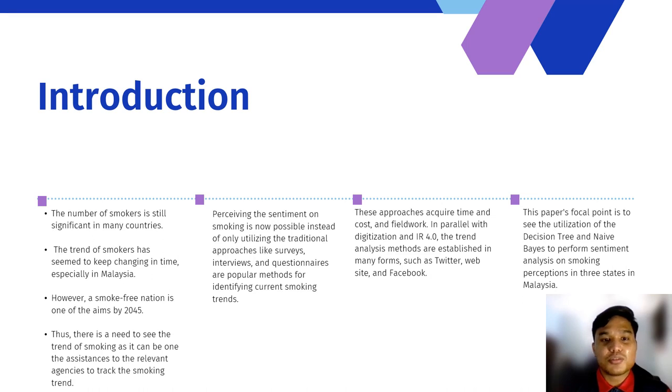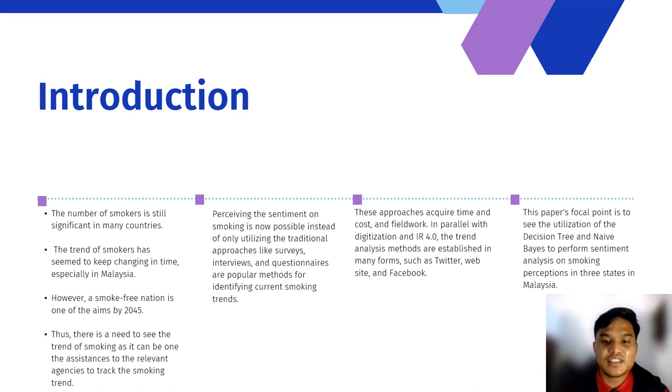Despite the rise of these new smoking trends, a smoke-free nation is still one of the aims by 2045. Thus, there is a need to see the trend of smoking as it can be one of the assistance to the relevant agencies to track the smoking trend. Perceiving the sentiment of smoking is now possible instead of utilizing the traditional approaches like doing surveys, conducting interviews, and questionnaires, these are popular methods for identifying current smoking trends. These approaches require time, cost, and a lot of field work.